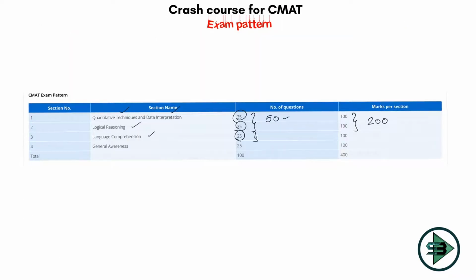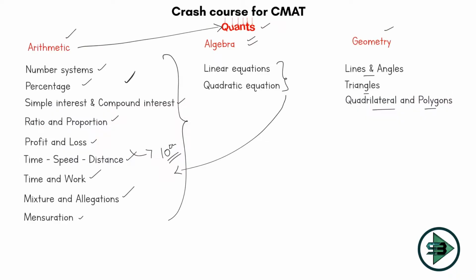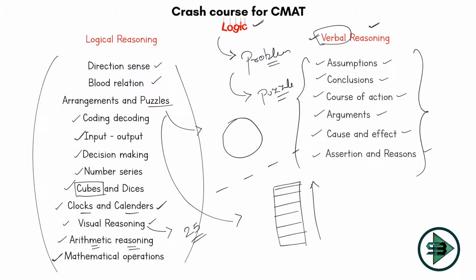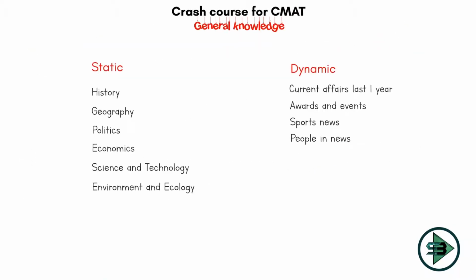So with this we cover 75 questions and 300 marks till here. And after that, the last section that we get here is general awareness. If I have to simplify this, it is 25 questions straight from GK, that is general knowledge. But what is the syllabus? Where will I get the questions from? So GK is divided into 2 parts, static and dynamic GK.